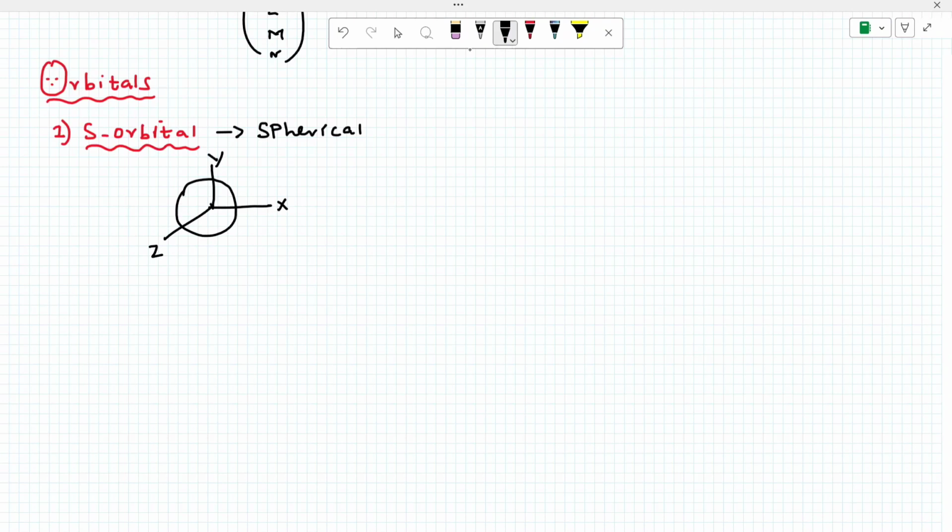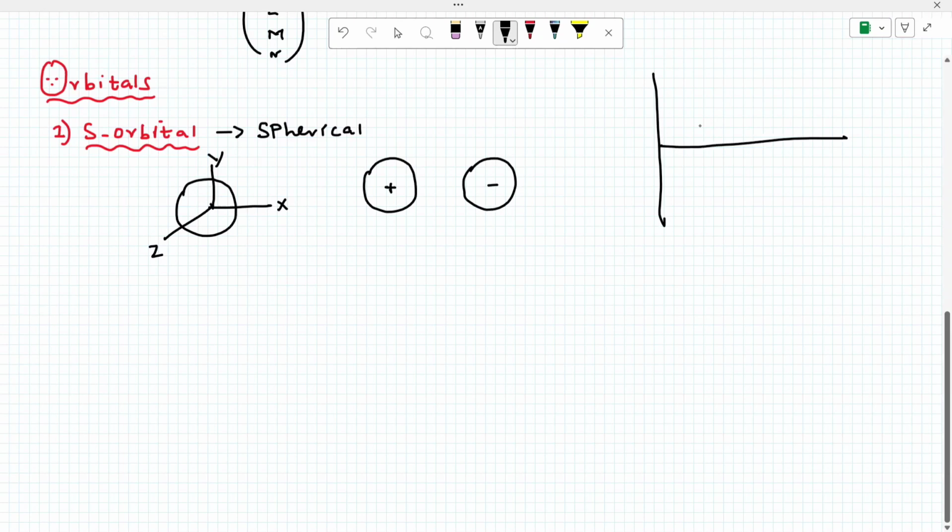It is a non-directional nature. Okay, listen, we can write it this way: s orbital, plus and minus. Any idea what is plus and minus? What is plus? What is minus? So see, this is the actual representation of electrons. This is a graph, a wave. This is the crest, this is the trough. Actually, this is plus, this is minus. Okay, now see, what is plus minus? The plus and minus are not charged. They are not charged.